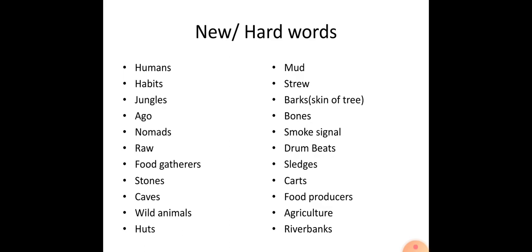Food producers means what farmers produce, food or crops in the farm. Agriculture. River banks.